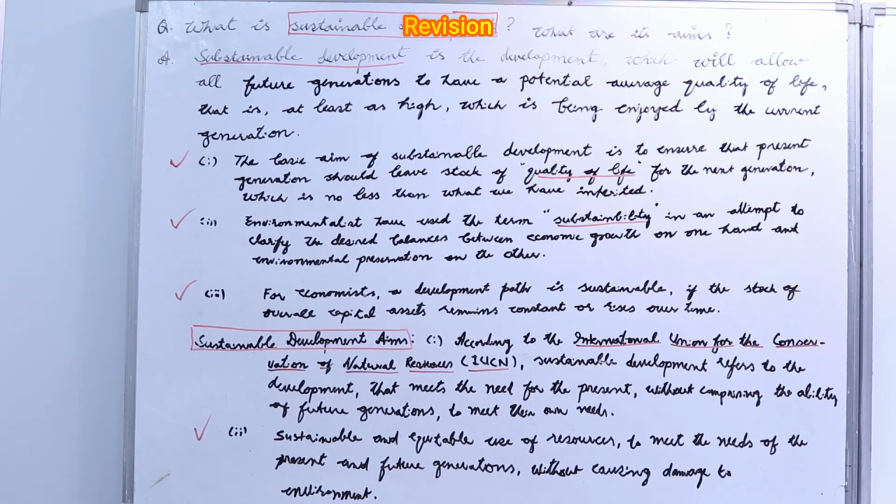Number two, sustainable and equitable use of resources to meet the needs of the present and future generations without causing damage to environment. Number three, to prevent further damage to our life support systems. And the last point you have is to conserve and nurture the biodiversity and other resources for long-term food security.